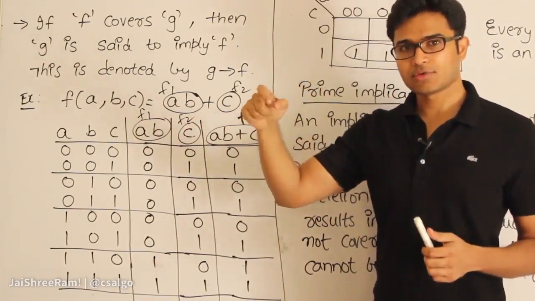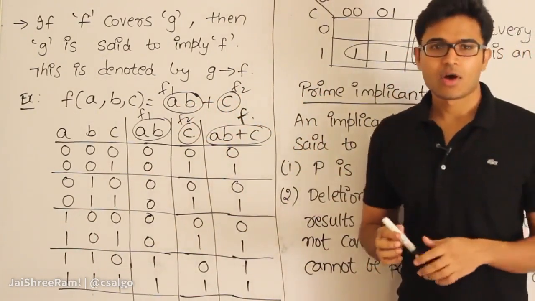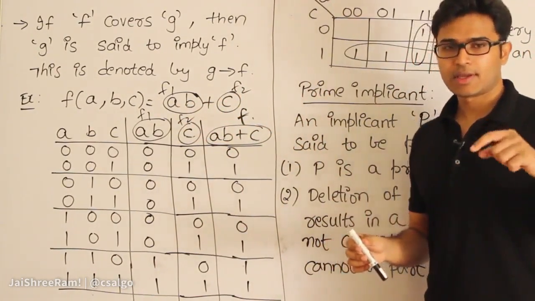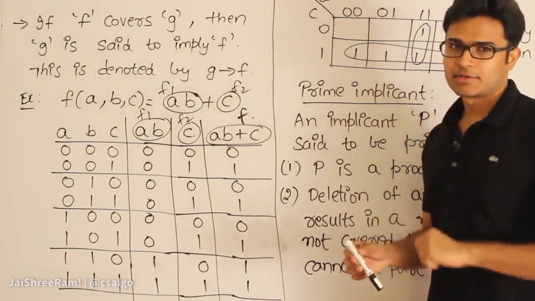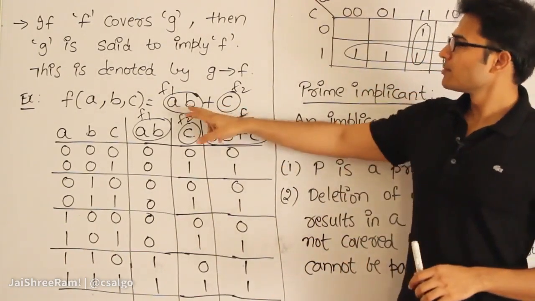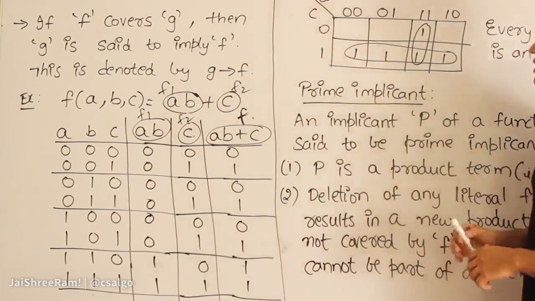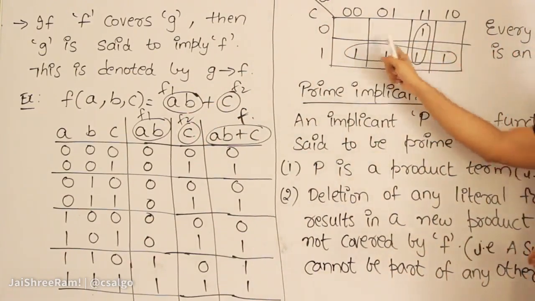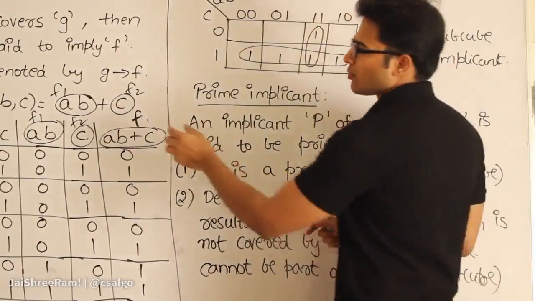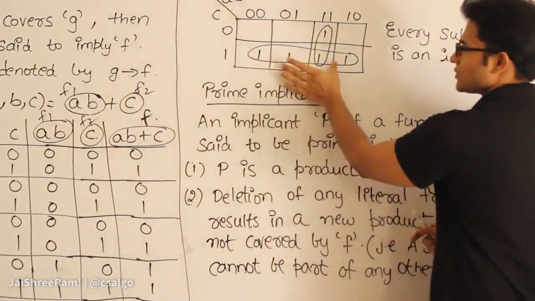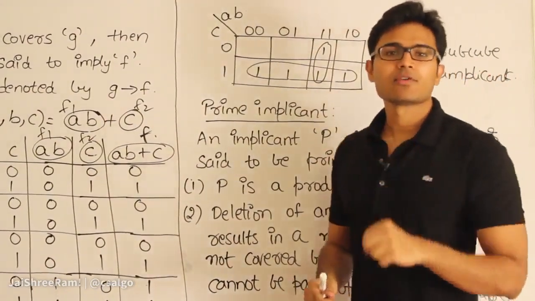Which means every function can be written such that all the product terms are implicants of the function. If I have a function like this, a sum of products, then I can take each product and say that each product is an implicant of the function. And now what is the relationship between each product and the function in terms of the K map? If you look at the K map, AB is this and C is this. So every product term can be written as a subcube here. Therefore every subcube is now an implicant of the function.